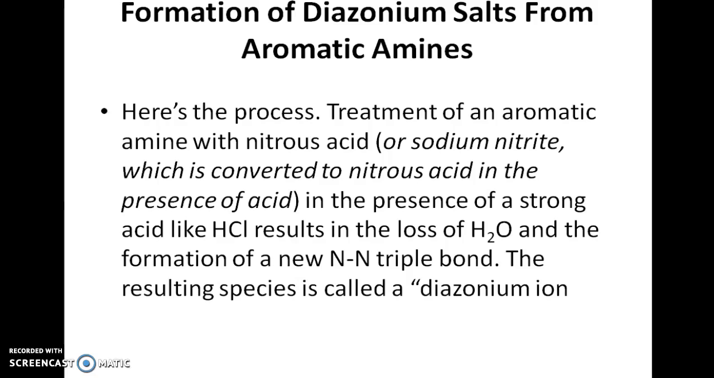The treatment of aromatic amine with nitrous acid, which is generated from the reaction of sodium nitrite, which is converted into nitrous acid in the presence of a strong acid like hydrochloric acid, results in the loss of water and the formation of a new nitrogen triple bond, and the resulting species is called a diazonium ion.